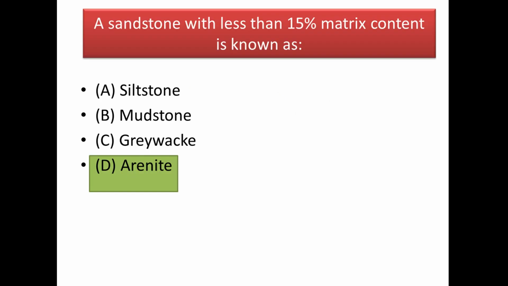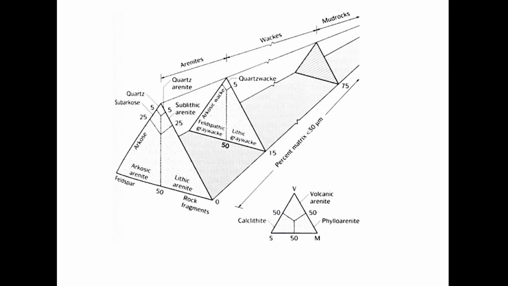The next question is: a sandstone with less than 15% matrix content is known as, and the answer will be arenite. You can clearly see from this figure, if a sandstone has a matrix content of 0 to 15%, then it is called arenite. If it has a matrix content of 15 to 75%, then it is called wacke. And if it has a matrix greater than 75%, then it is called mud rock.